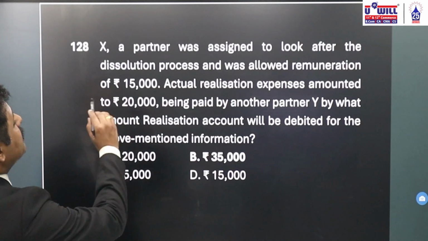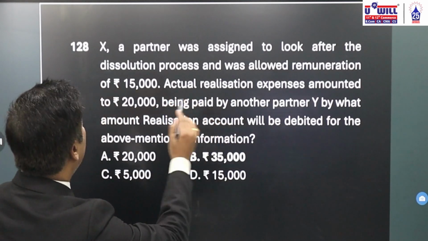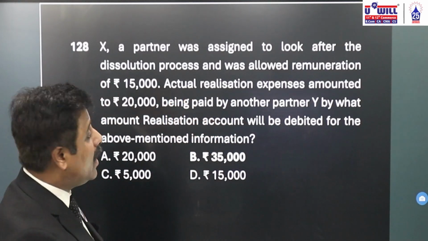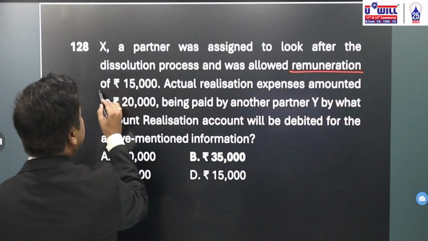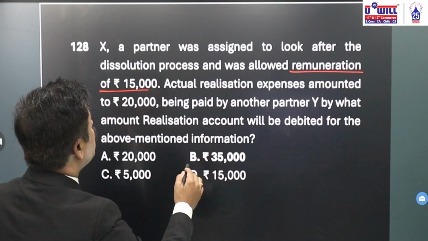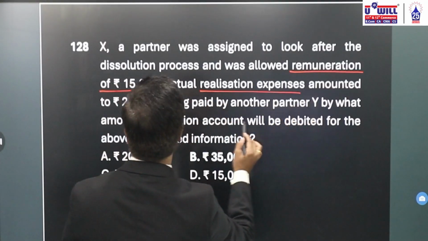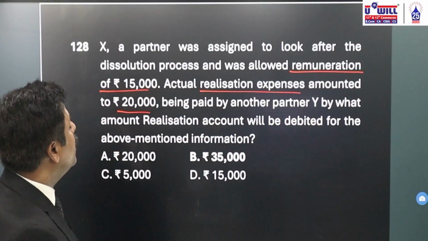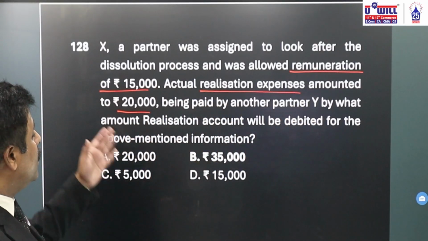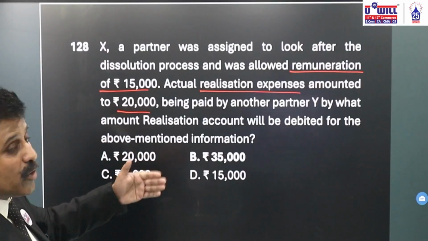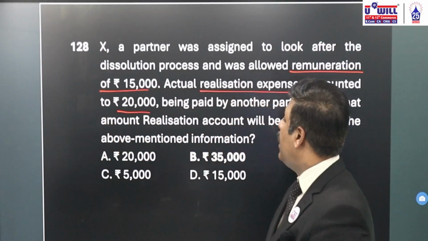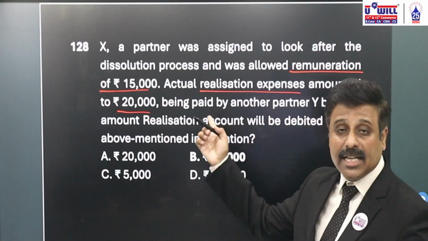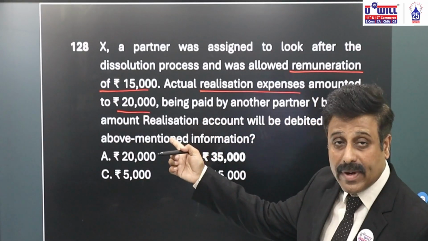A partner X was assigned to look after the dissolution process and allowed remuneration of 15,000. Also, actual realization expenses amounted to 20,000, being paid by another partner Y. X will get remuneration of 15,000 for the dissolution process. He is going to undertake the entire dissolution process. And another partner Y has borne the realization expenses of 20,000.